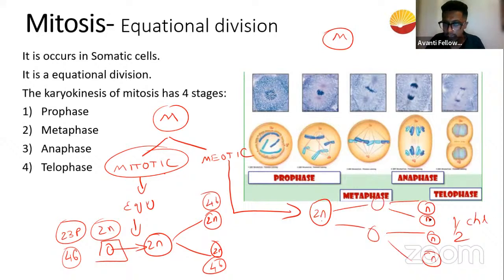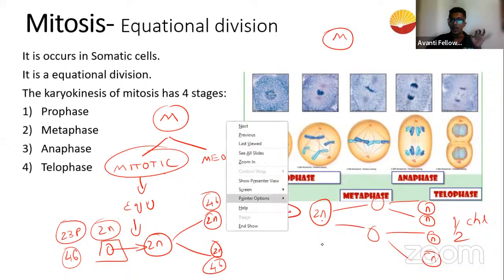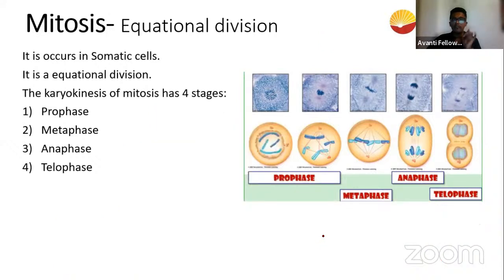So the mother was 2n, but the daughter cells are n. To understand the significance of mitosis and meiosis, let's not rush here. We will make sure that we study one step at a time. Our focus will be on one type of cell division, that is our mitotic division.